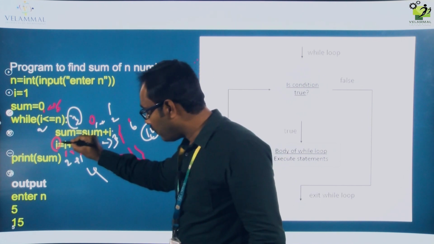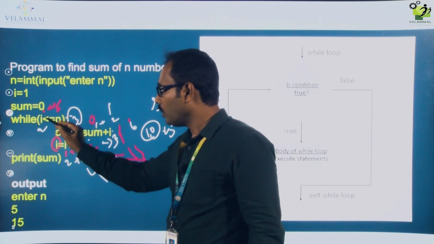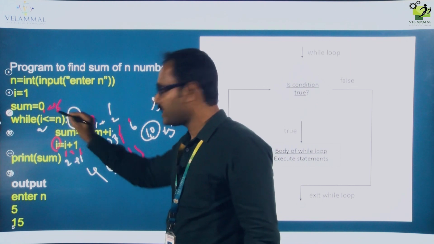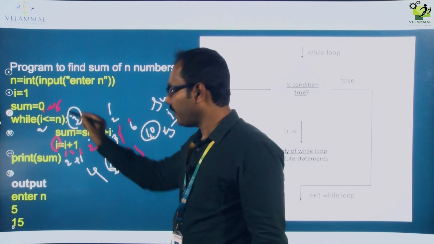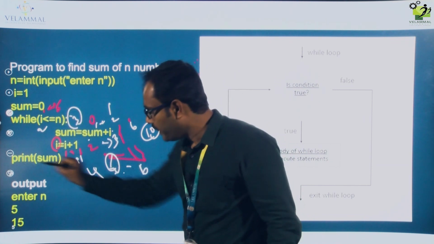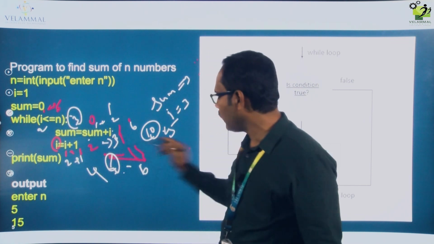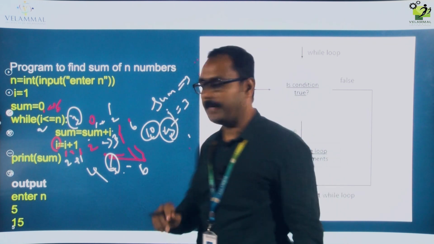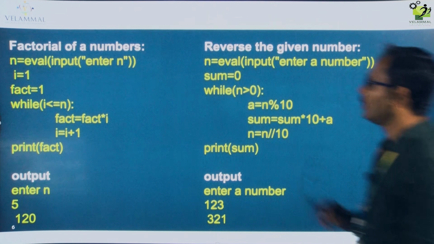Again it will go to the same while loop. Okay, i value 6 less than or equal to 5. Now only the condition is becoming false. So when the condition becomes false, it will come out of the while loop. It will print the sum value. What is sum? Sum value at last is 15. So that is what is getting printed. Okay. So next one is